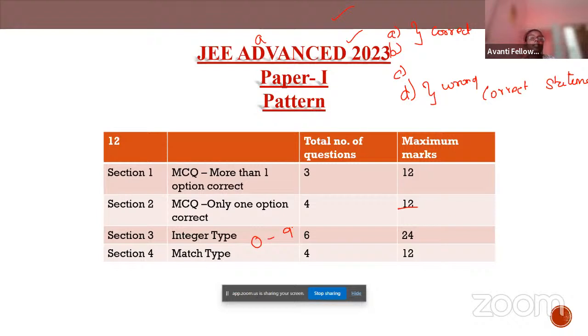And the last part was the match type question. In the match type question, you'll have list A and list B, and you have to match them. The total number of questions is going to be 4, and the maximum mark is going to be 12. So each question carries 3 marks. This is about the pattern of last year's JEE Advanced question.